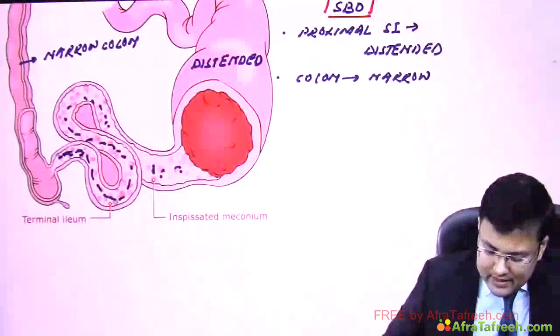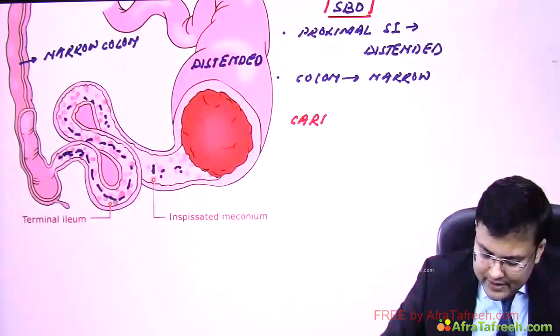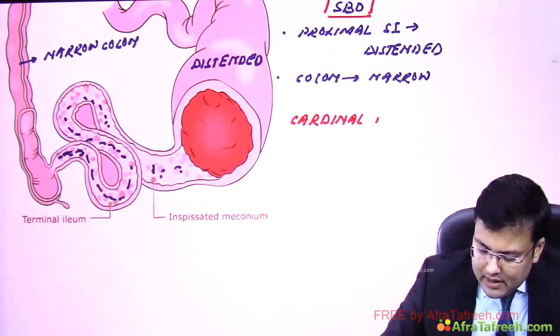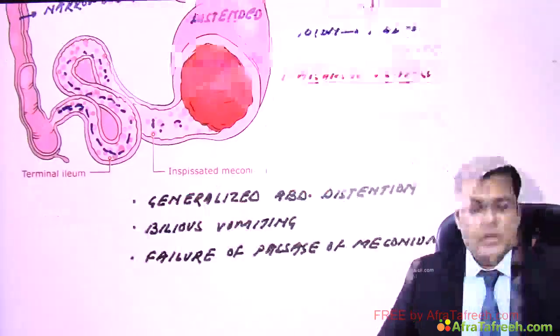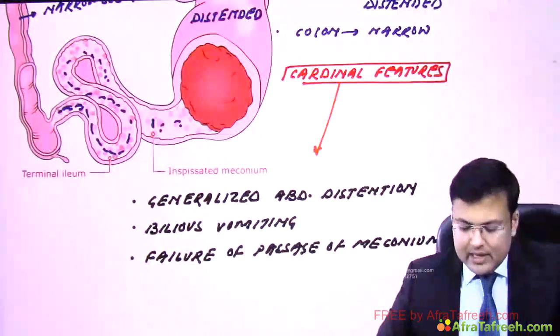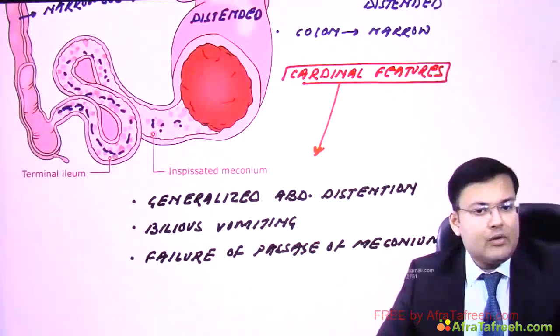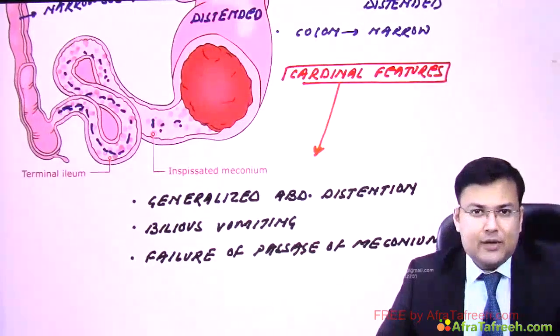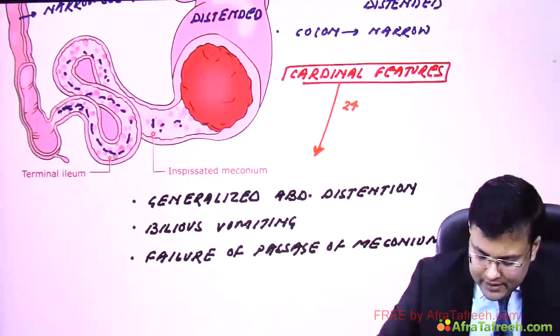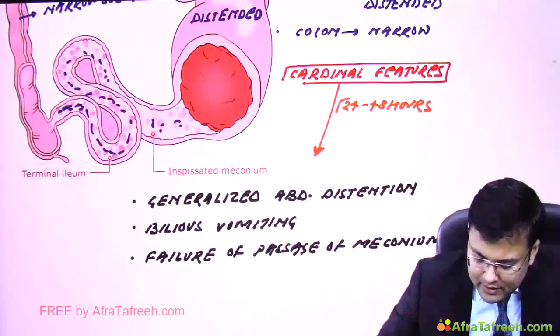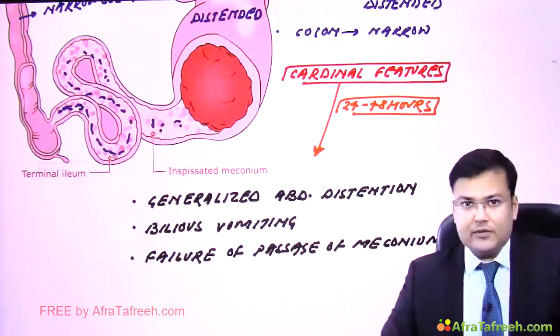So what are the cardinal features? Easy to remember. Cardinal features of meconium ileus are generalized abdominal distension, bilious vomiting, failure of passage of meconium, and these cardinal features are generally seen within 24 to 48 hours of birth.